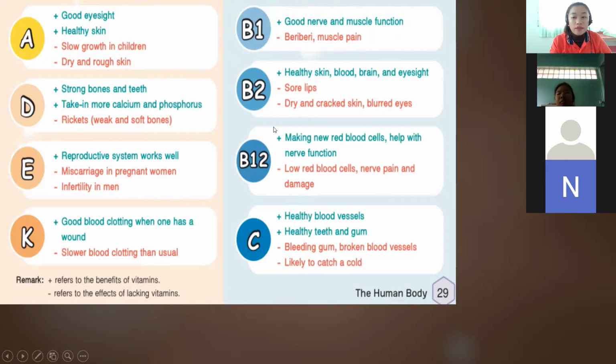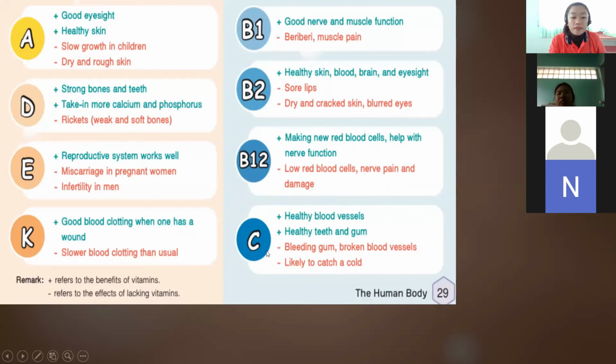If we don't have vitamin B2, we will be having sore lips, dry and cracked skin, and blurred eyes or blurry eyes. And we have vitamin B12, making new red blood cells and helping with nerve function. If we don't have vitamin B12, low red blood cells, nerve pain, and damage.